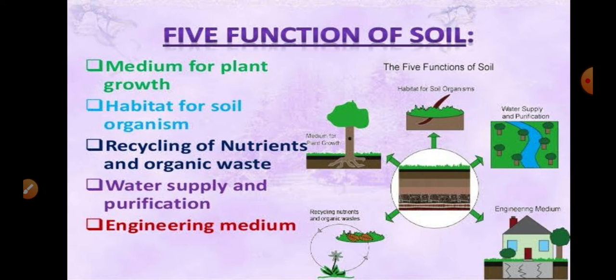It is a place where the nutrients are recycled from dead and decomposing material, and a place where water supply and purification occur. And soil is also used as an engineering medium, means it's used to construct houses, to construct buildings, to study its materials, features, components and everything.